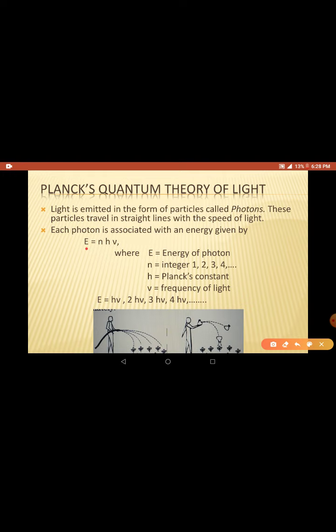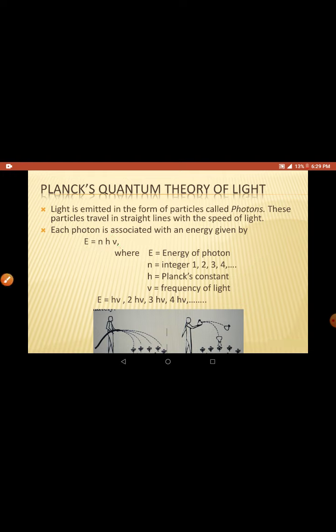This energy is given as nhν. n is an integer, it can be 1, 2, 3, 4, 5, 6 and so on. h is Planck's constant, its value is 6.626 into 10 power minus 34 joule second. It is a constant, it cannot be changed.